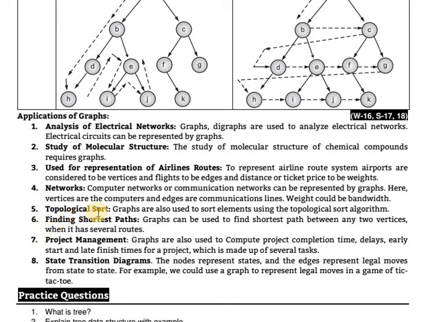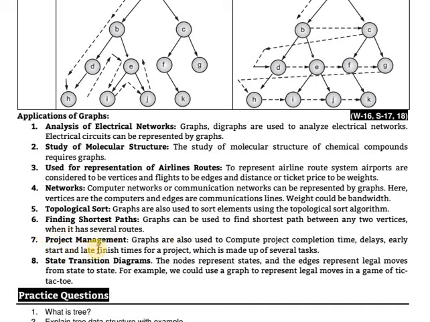Next application, topological sort. Graphs are also used to sort elements using the topological sort algorithm. Finding the shortest path with the breadth first method: a graph can be used to find the shortest path between any two vertices when there are several routes.